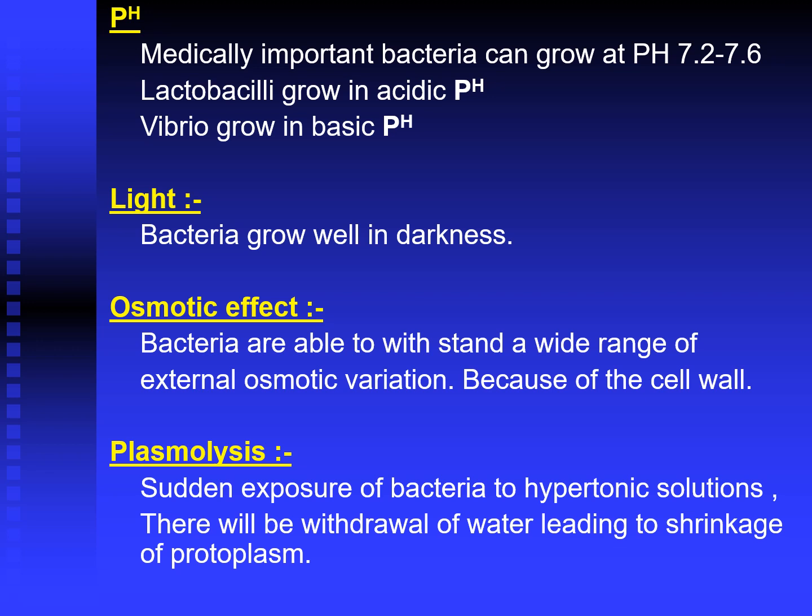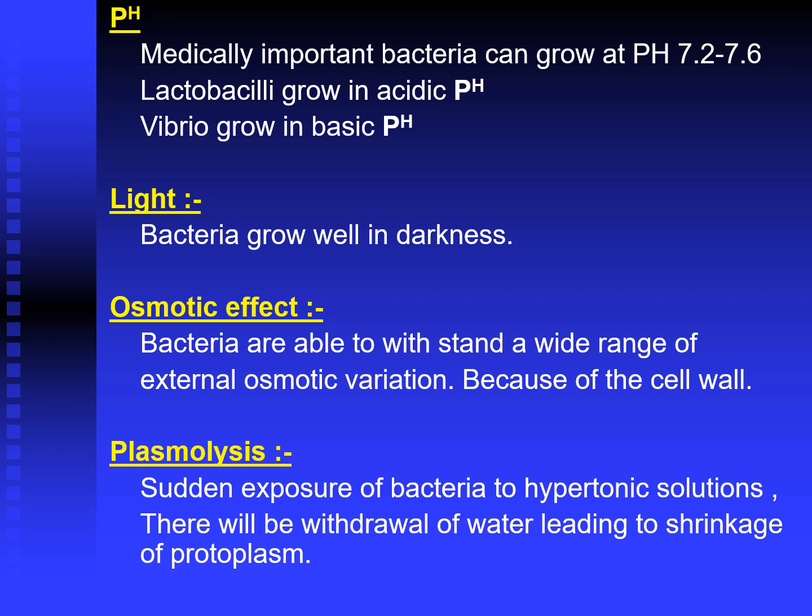Medically important bacteria can grow at a pH of 7.2 to 7.6. Lactobacilli grow in acidic pH. Vibrio grows in basic pH. So the optimum pH for the growth of bacteria is 7.2 to 7.6, but some bacteria like lactobacilli grow at highly acidic pH, and some like Vibrio, for example Vibrio cholerae, grow at highly alkaline pH. Light: bacteria grow well in darkness.